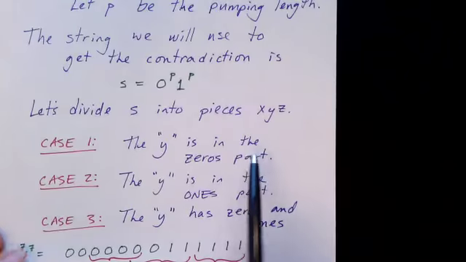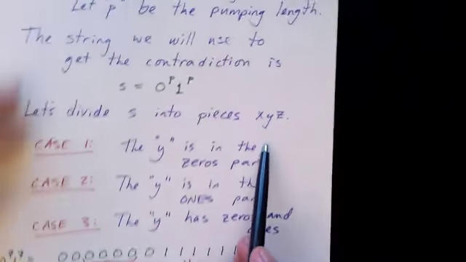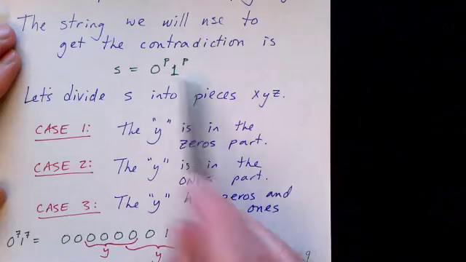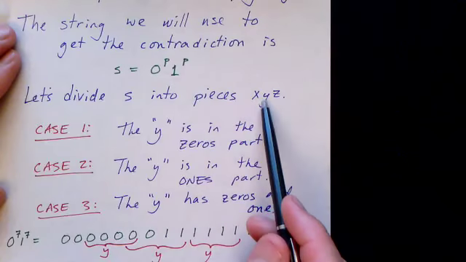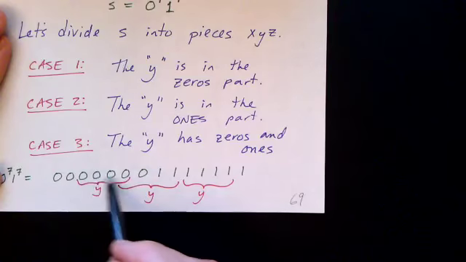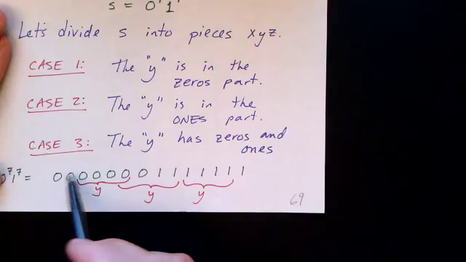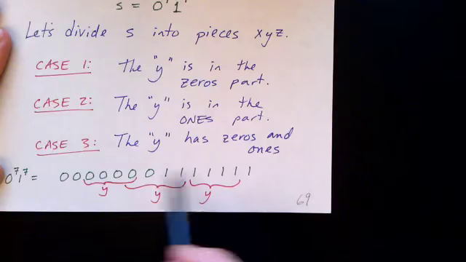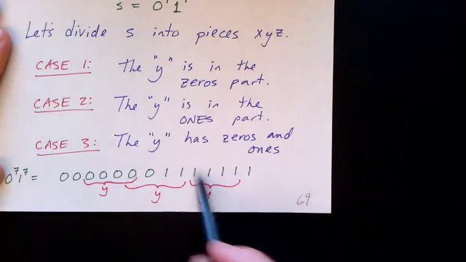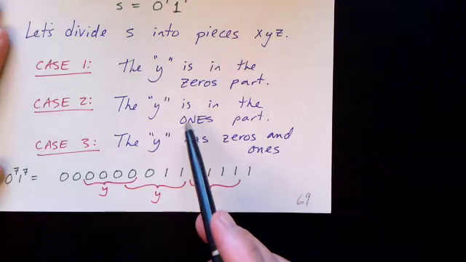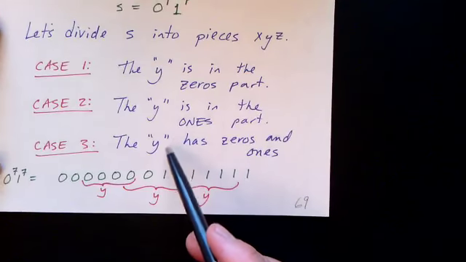If you stop and think about it, we're going to divide this string into 3 parts, and we can look at some different cases of where the Y falls. The Y could be all zeros. In other words, it could be over here on the left end, or it could be in the middle and have some zeros followed by some ones, or maybe it could have all ones. So those are the only ways we can break S into 3 pieces, X, Y, and Z.